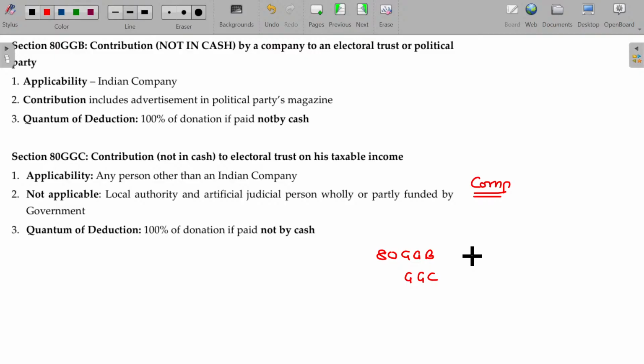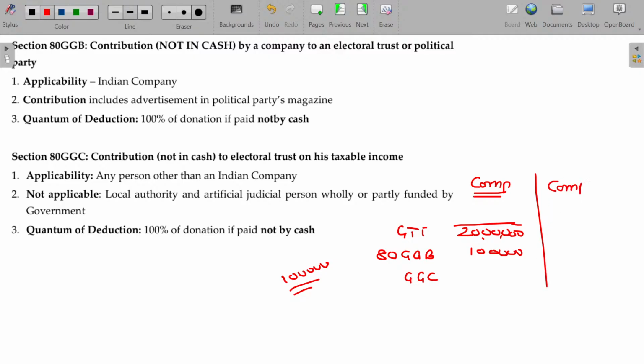they can claim the deduction. So, for example, they have donated around 1 lakh. They can claim the deduction 1 lakh under section 80 GGB from the gross total income. From the gross total income. Gross total income being 20 lakhs. From the gross total income, company can subtract 1 lakh.